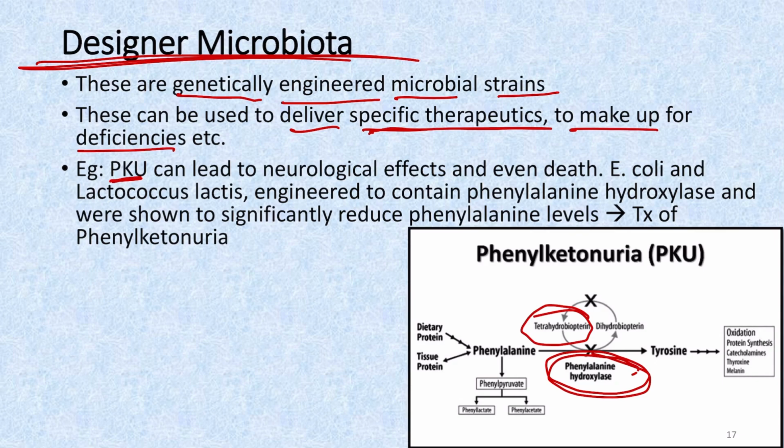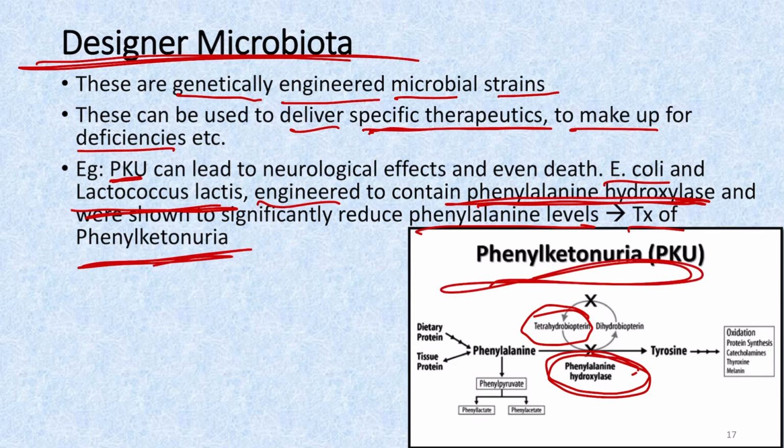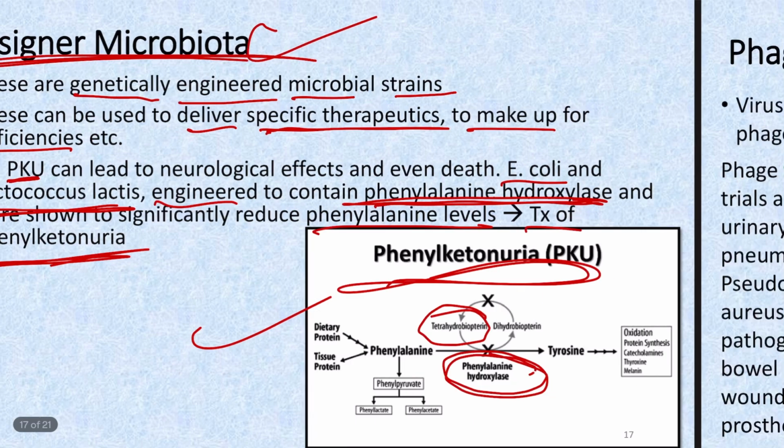So this can be managed by the use of several microbiota like E. coli and Lactococcus lactis, which are engineered to contain the enzyme phenylalanine hydroxylase, and as a result this will reduce the phenylalanine levels, so this will lead to the management of phenylketonuria. So this is one example where designer microbiota is used in some of the diseases, and several other diseases are being researched for which we can use the designer microbiota.